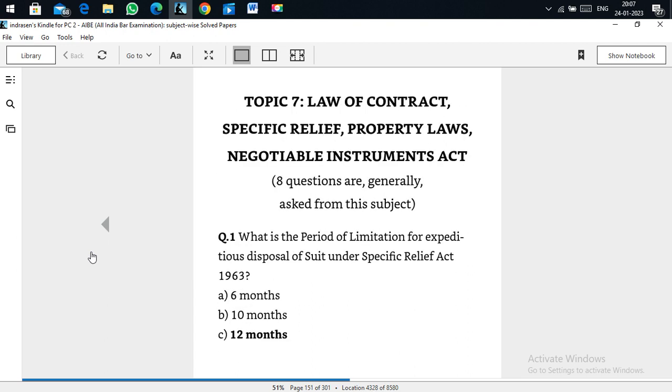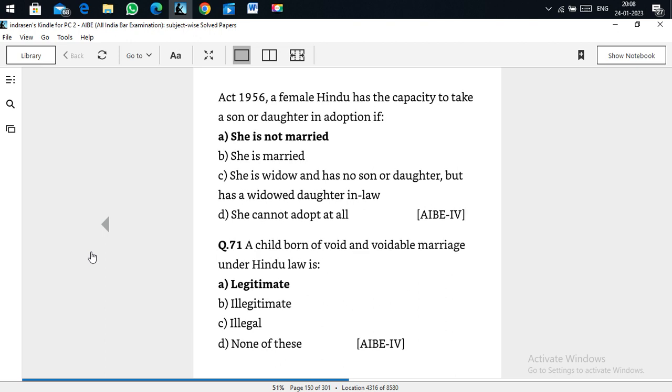Friends, these are some of the questions that appeared in family law. So once we refer to this, it's as simple as that: for the Hindu Marriage Act, whatever the sections, we can just refer to the bare act, and other important laws with respect to Muslim law. Generally it is difficult to get a bare act without notes, so we have to find out, because it is clearly said printouts are not allowed, even if it is a bare act. You have to have only published books for that particular purpose.